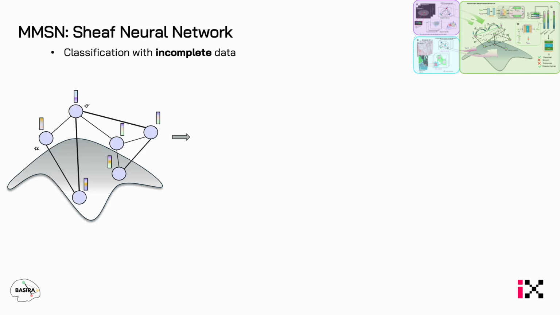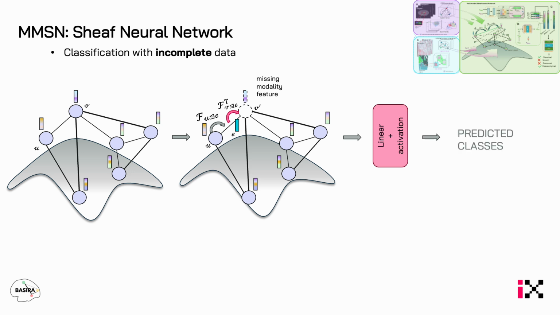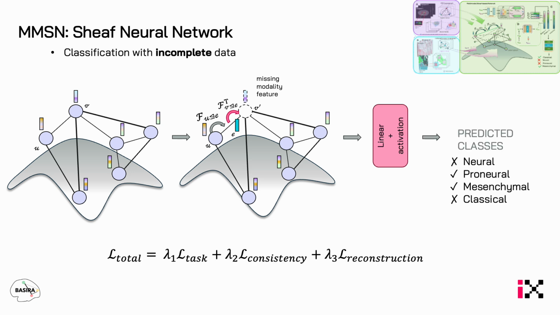We also evaluated our model's ability to handle missing modalities. We can use the available modality to define the edge space and then reconstruct the missing modality's node features by projecting back from this defined edge space. And to support this during training, we introduced a reconstruction loss that minimizes the difference between the original missing node features and their reconstructions.